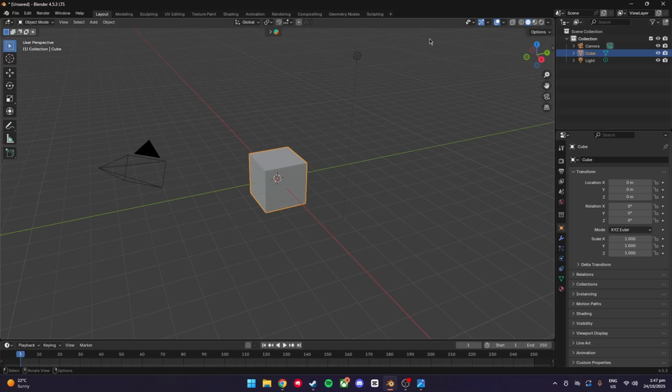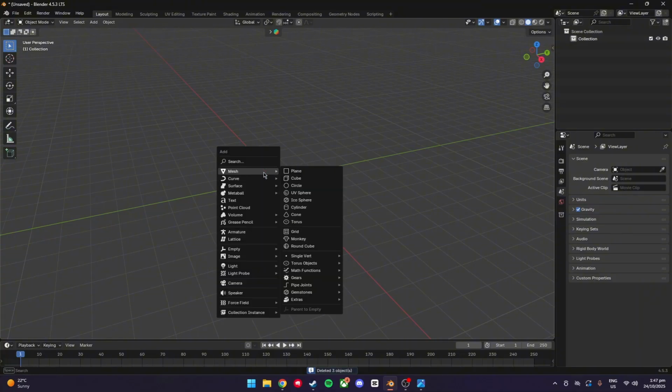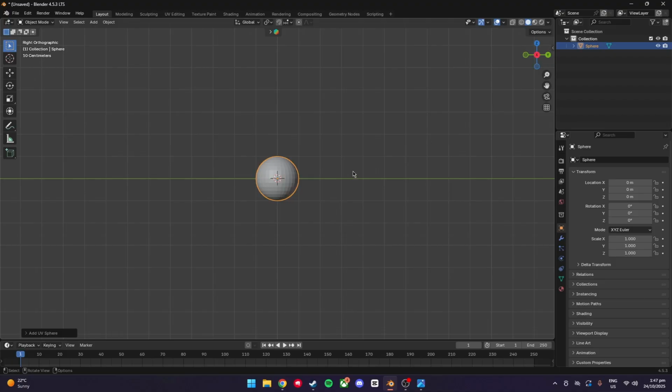So first thing you want to do, delete everything in the scene. Just select everything, X, delete. Then we're going to go Shift A, Mesh, UV Sphere. Let's go into the X view.